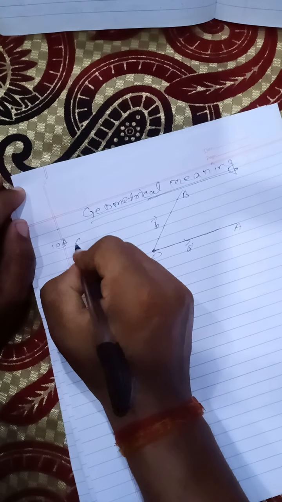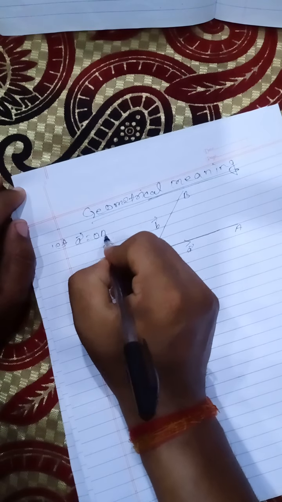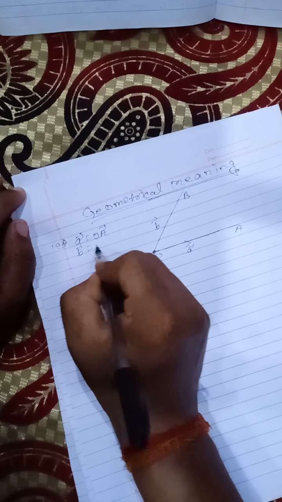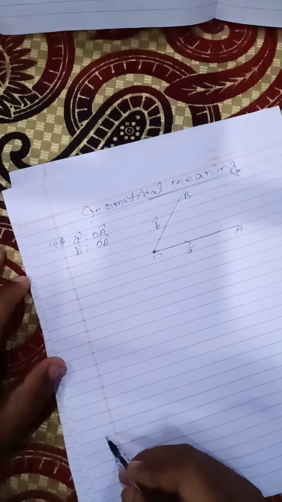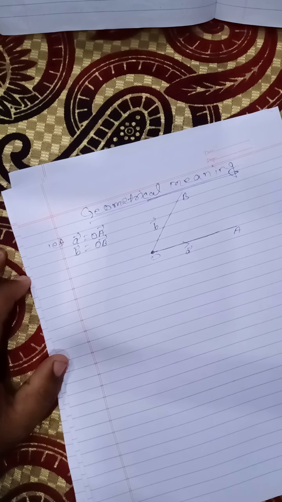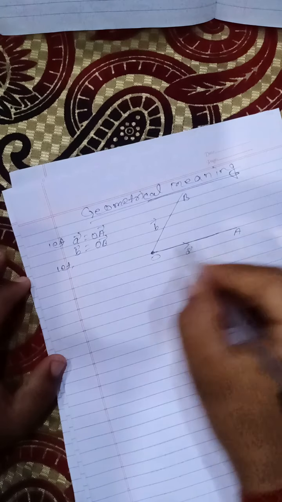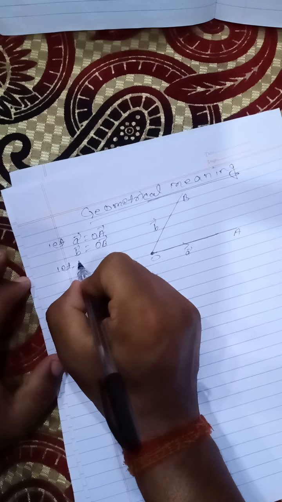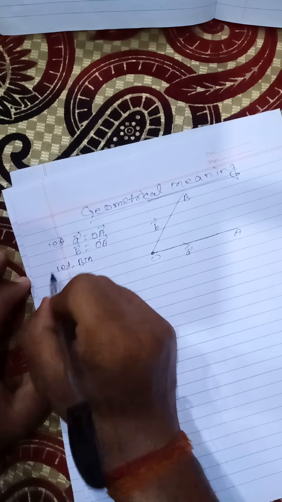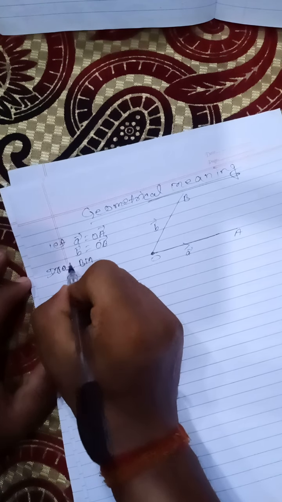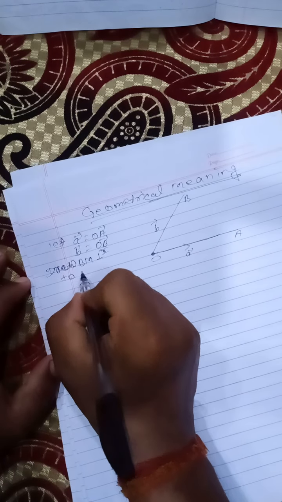Let A vector be represented by OA vector, and B vector be represented by OB vector. After that, draw BM perpendicular to OA.